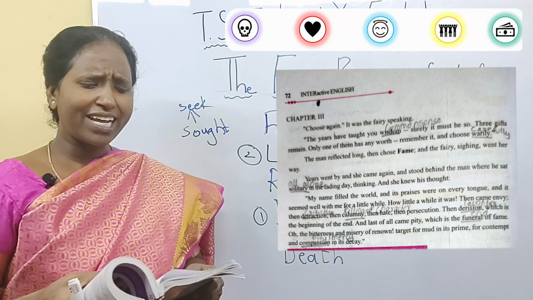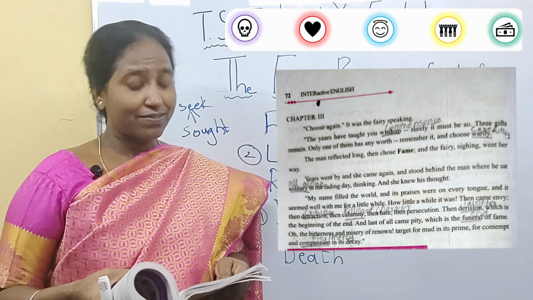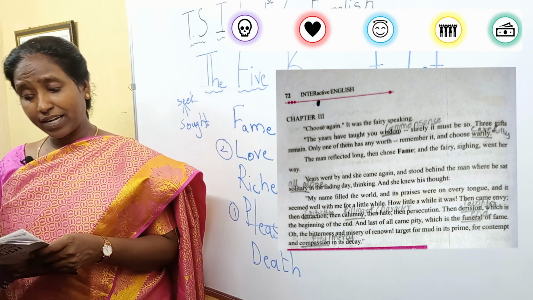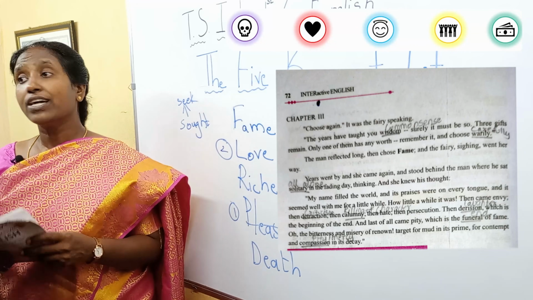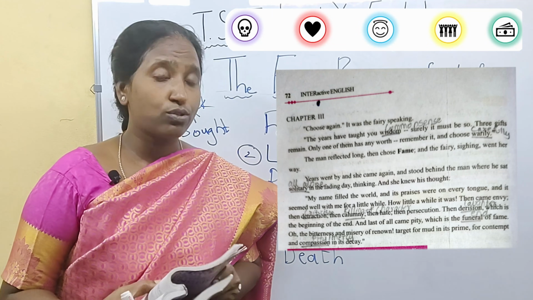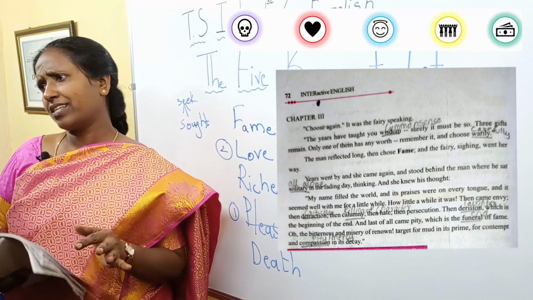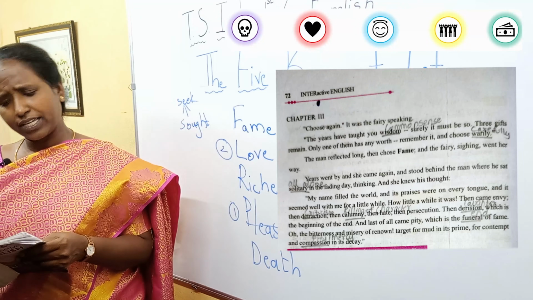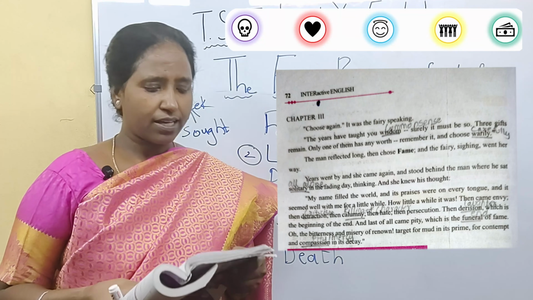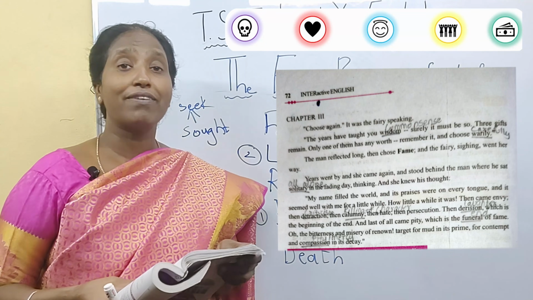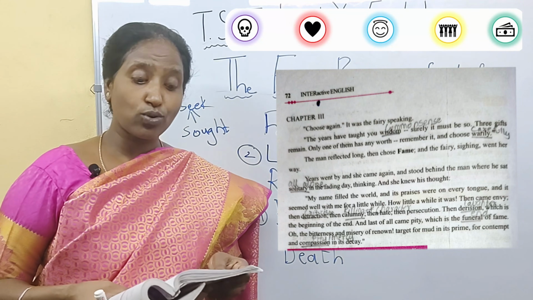Yeah, surely it must be so. 3 gifts remain. Only one of them has any worth. Remember it and choose warily. Choose carefully. Now in these 2 you have made a mistake. You yourself told. Now among the 3 you choose any one of them, the fairy said. The man reflected long. He thought for a long time. Reflected means thought. Then chose fame.